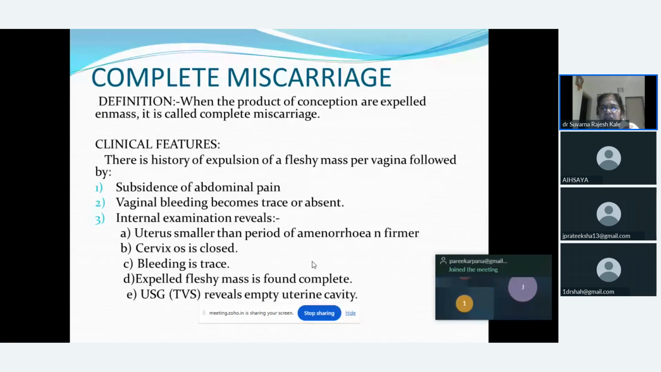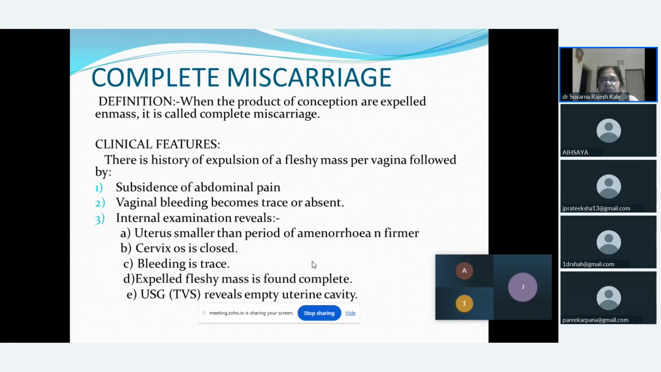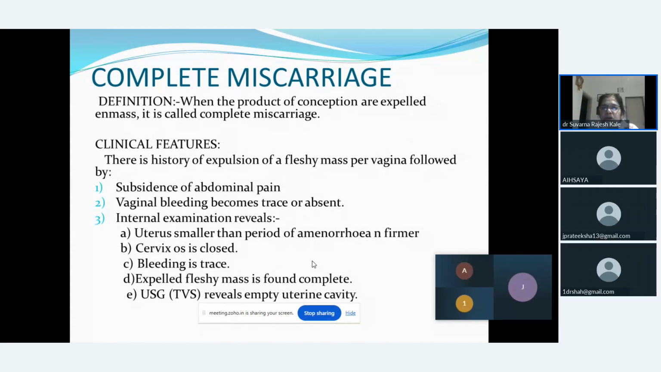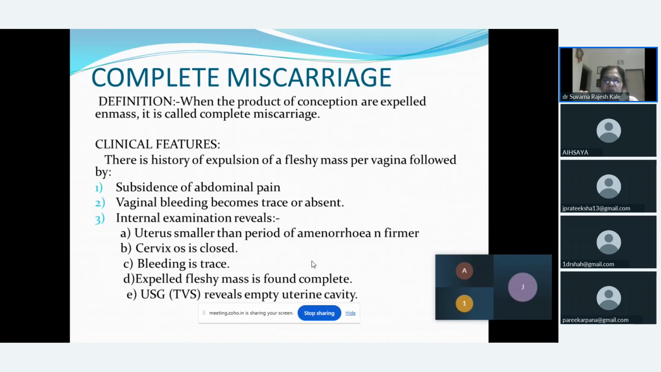Next type of abortion is complete miscarriage. Now, complete miscarriage, the word itself describes that the whole product of conception has been expelled out in a mass. So the complete fleshy mass has been expelled out through the vagina.